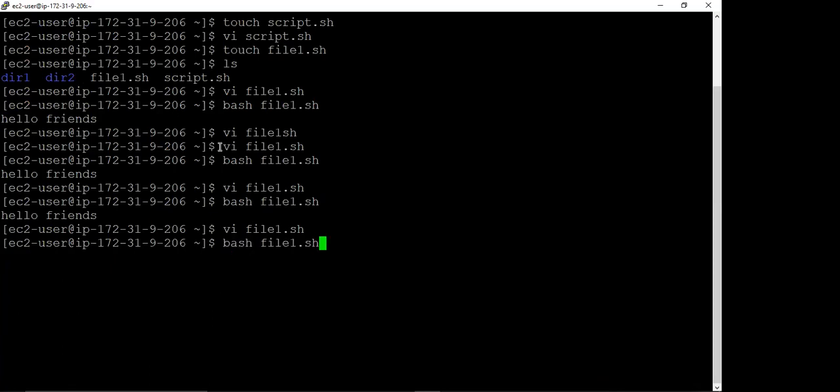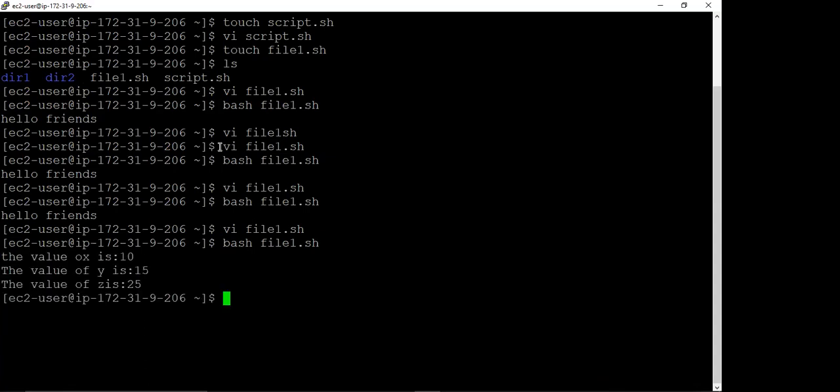For that we write bash file1.sh, okay. And see this result. See, I have made some mistake here while writing this. The value of x is 10, the value of y is 15, the value of z, here I have not given space.